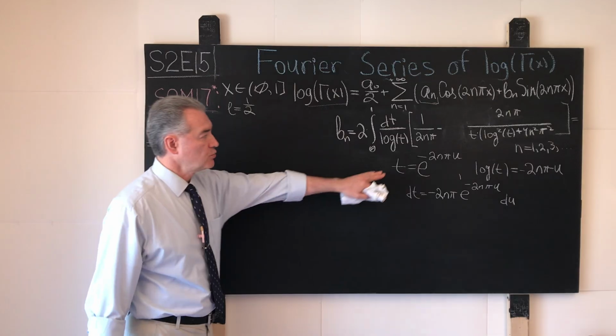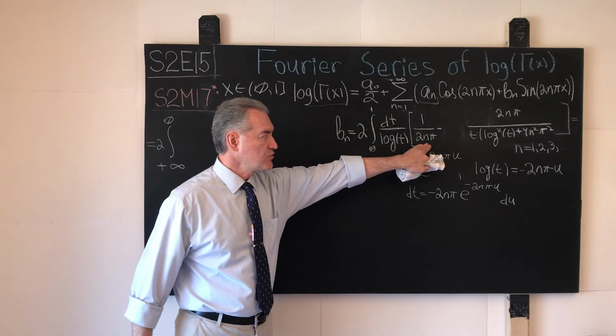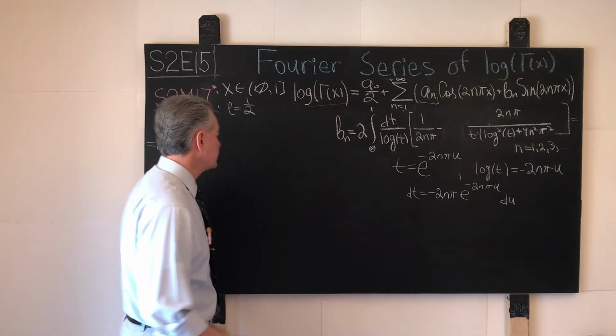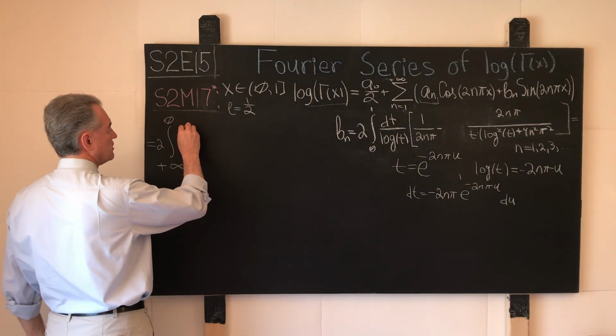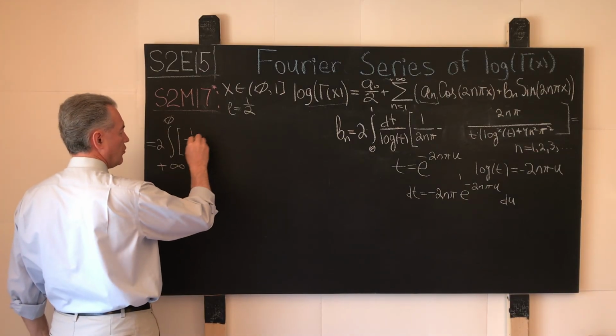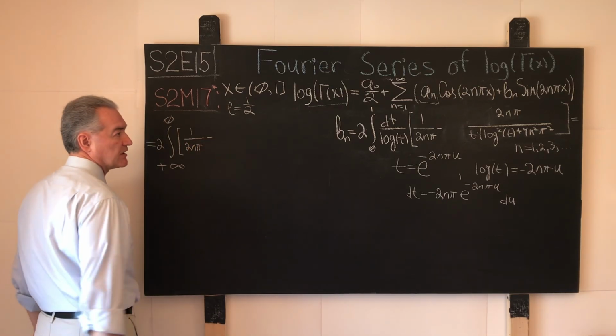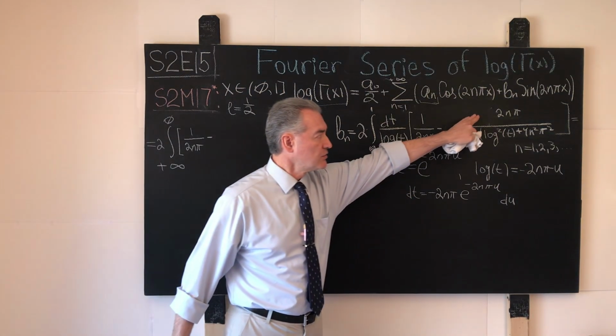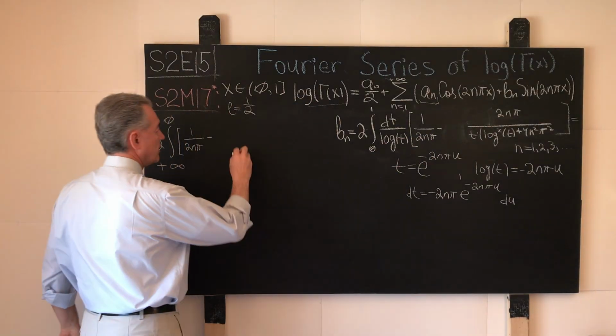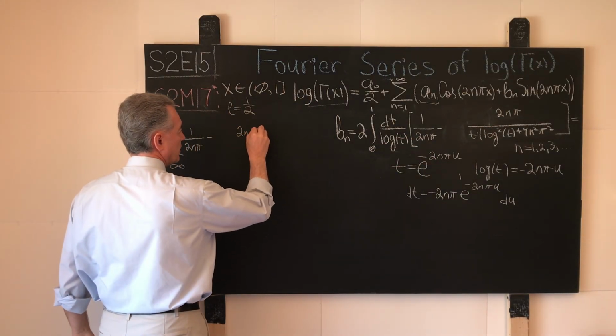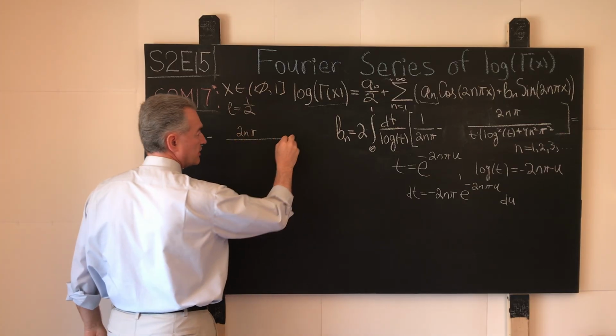And then what do we have? The first summand over here will remain the same. So we will write it down as follows: 1 over 2n pi minus, in the numerator we still have our 2n pi, as it was.